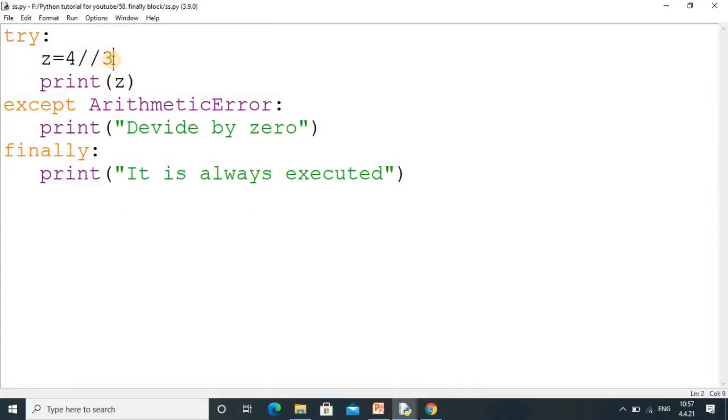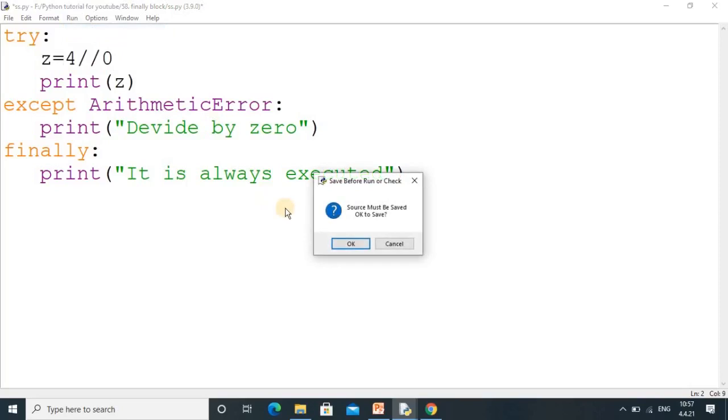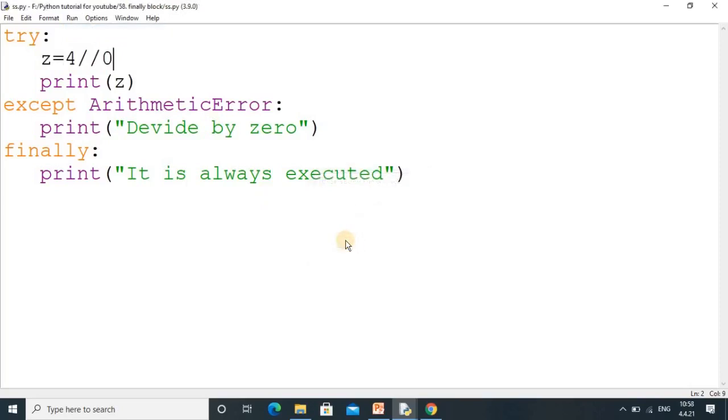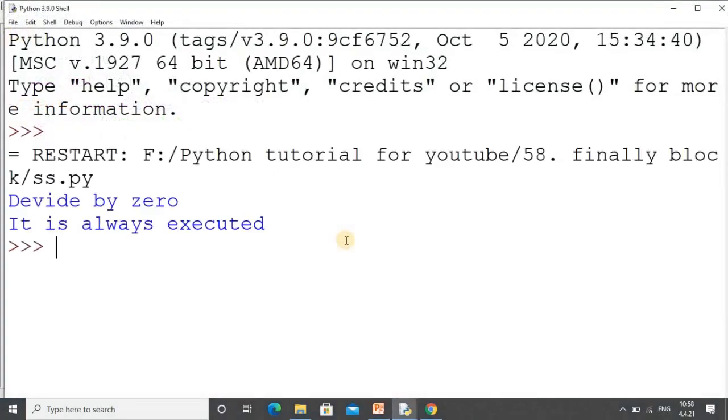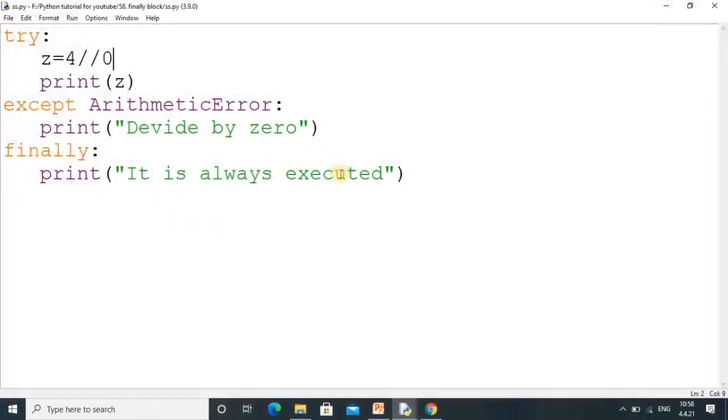But if we put a 0 here, then what happens? As we cannot divide a number by 0, there is an error, so it is handled by except and it shows this message, and then finally is executed. We will check it. You see the error occurred and it shows divide by 0, and the finally block is always executed. So in both cases finally is executed, whether the exception occurs or not doesn't matter.